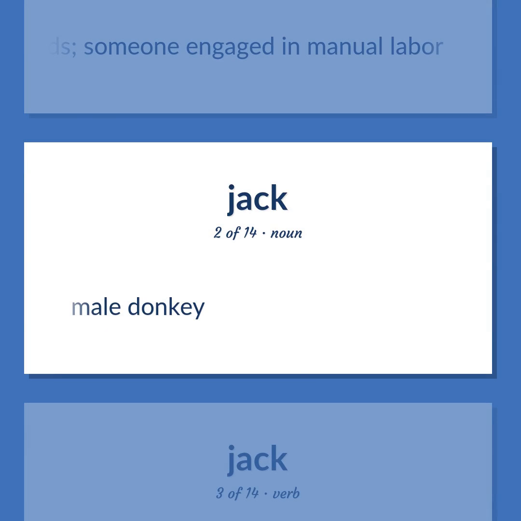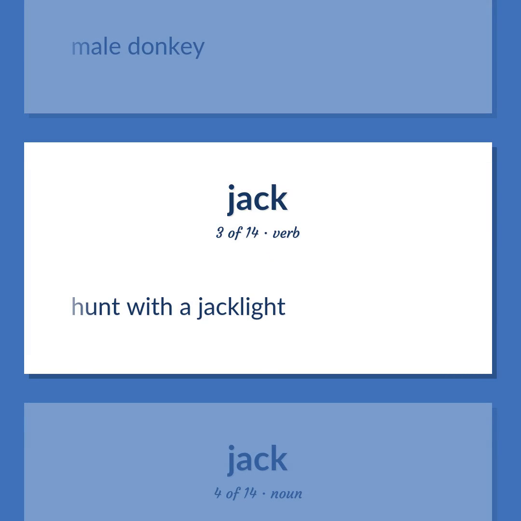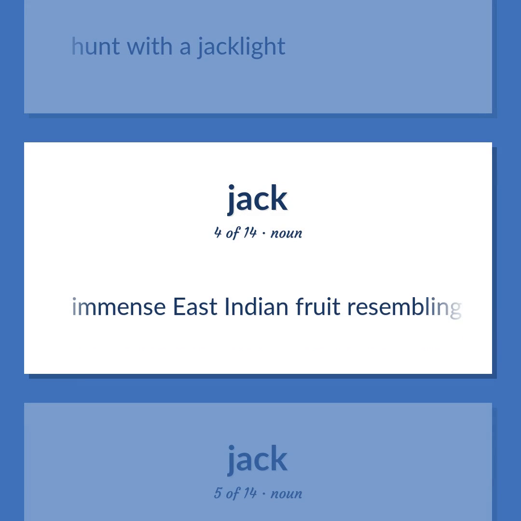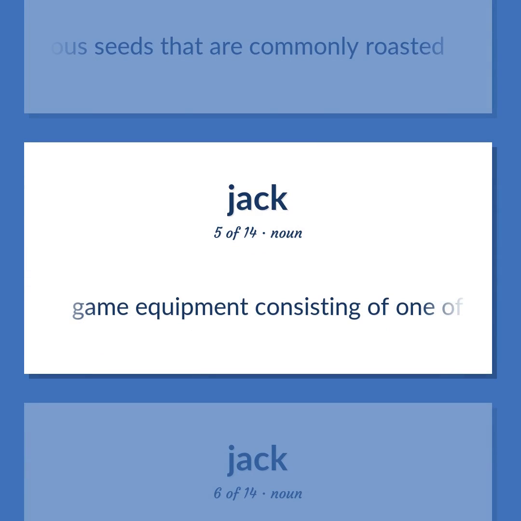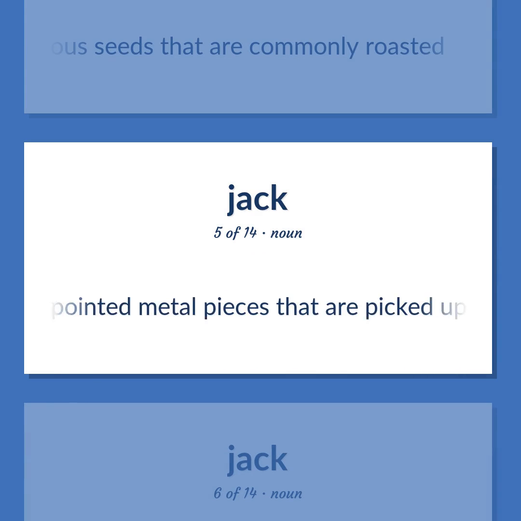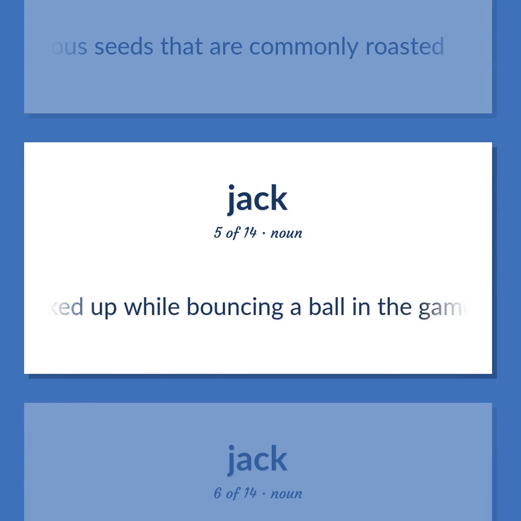Male donkey. Hunt with a jacklight. Immense East Indian fruit resembling breadfruit. It contains an edible pulp and nutritious seeds that are commonly roasted. Game equipment consisting of one of several small six-pointed metal pieces that are picked up while bouncing a ball in the game of jacks.